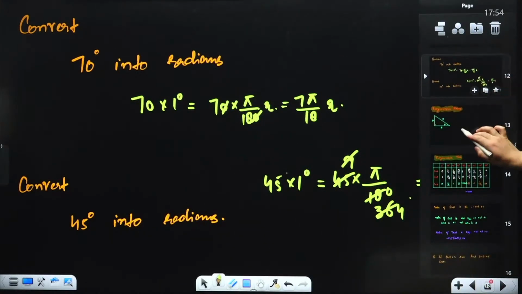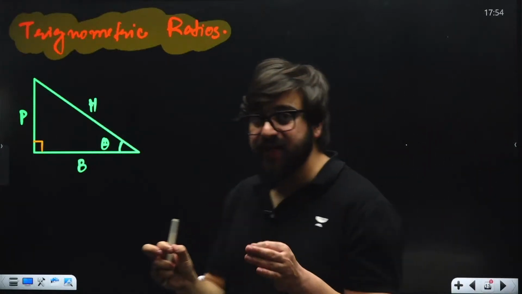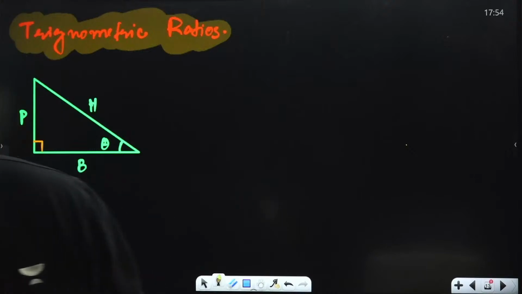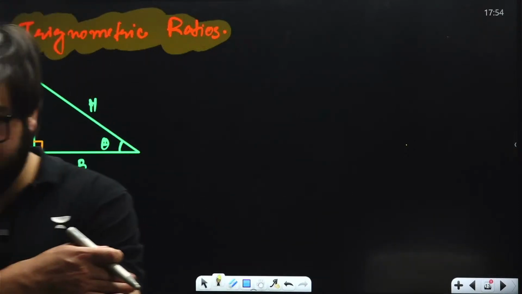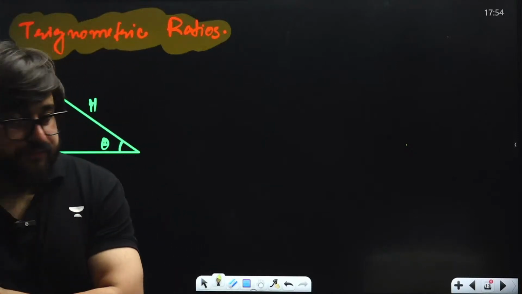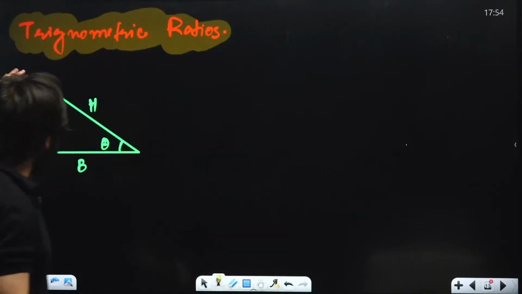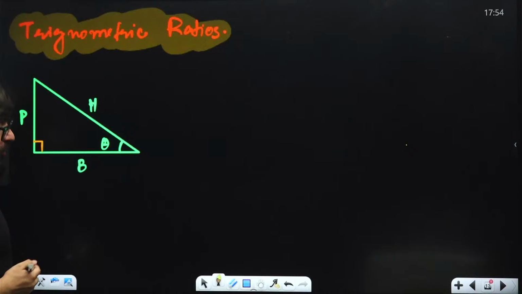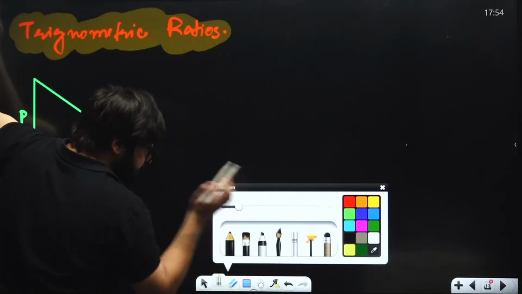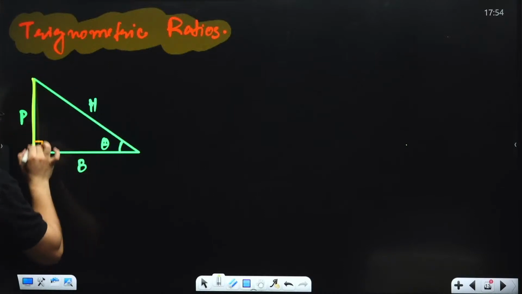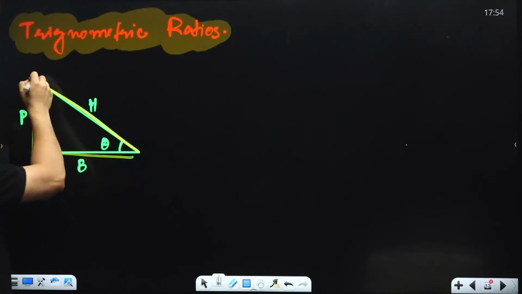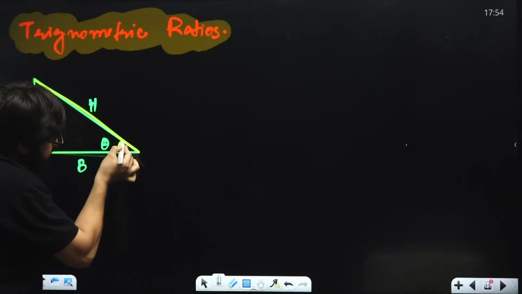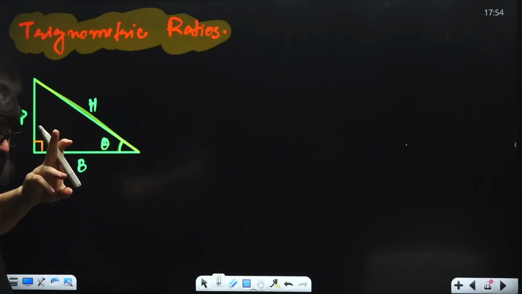Great. Next, let's talk about the trigonometric ratios right now. I want you guys to fully focus on this particular thing. Let's suppose I'm taking a triangle over here. What do trigonometric ratios mean? In this particular case, let's suppose this is one side, another side, and another side. If this is the angle given as theta, remember this, my dear friends.